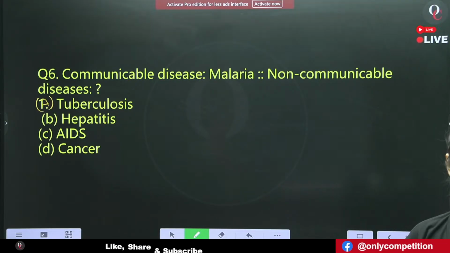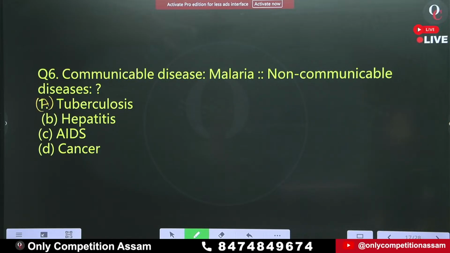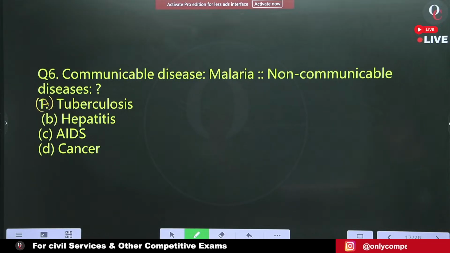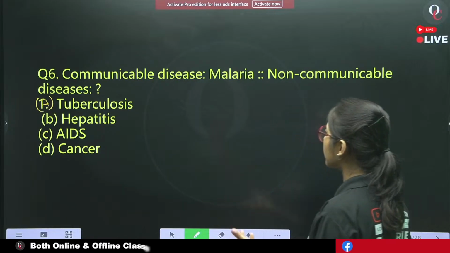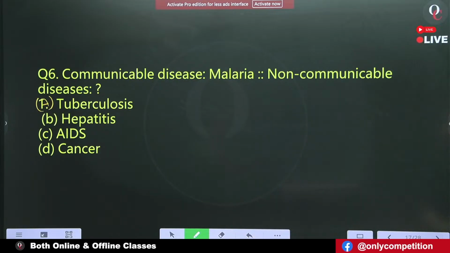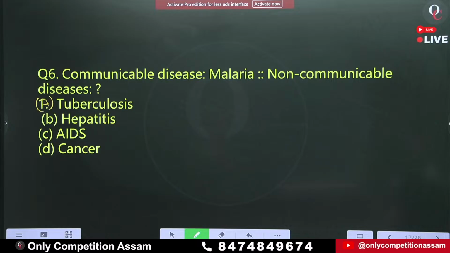Now, tell me, what will be the answer for question number 6? And this is the last question. Communicable disease and non-communicable disease. There is a difference between them.